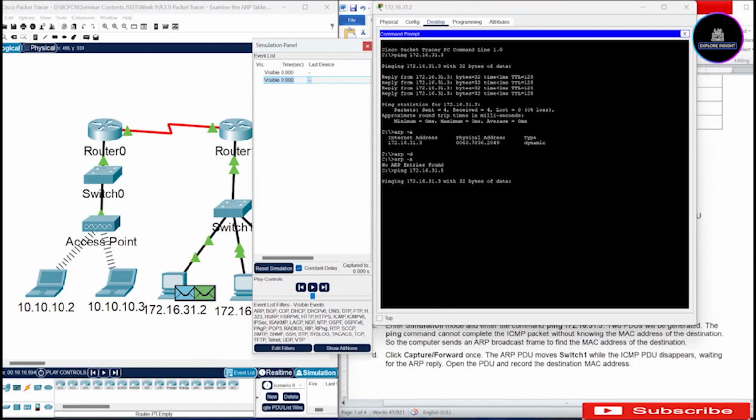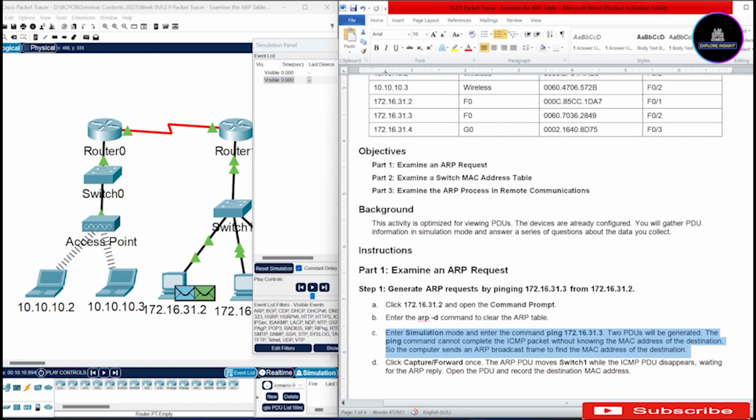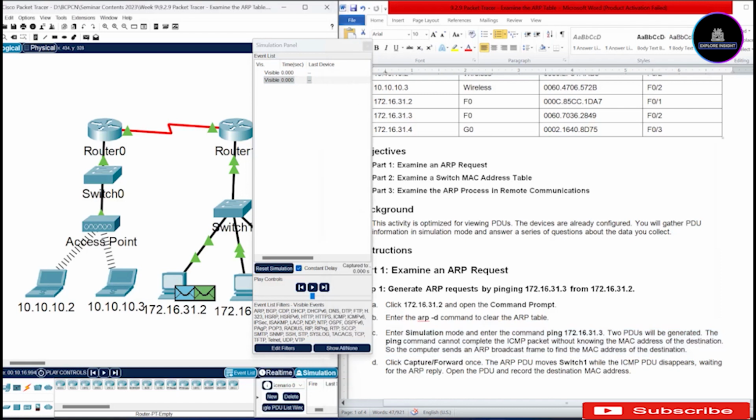Now let me give a little explanation about this PDU. You can see that in this PDU, the blue one, I don't know if you see that as brown on your own end, one of them is the ICMP and the other is the ARP. So this green one is the ARP and the blue is the ICMP. Just hover around the PDU and try to see what kind of protocol you can see there.